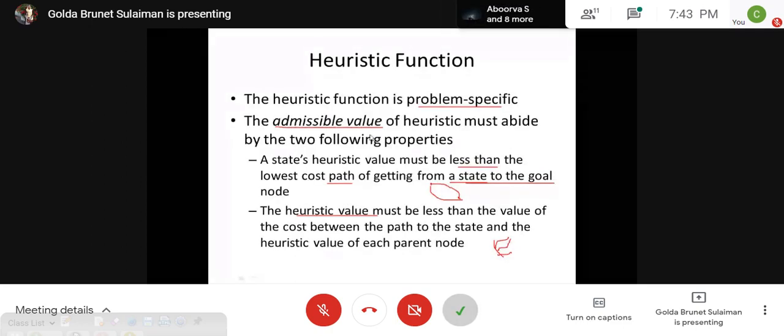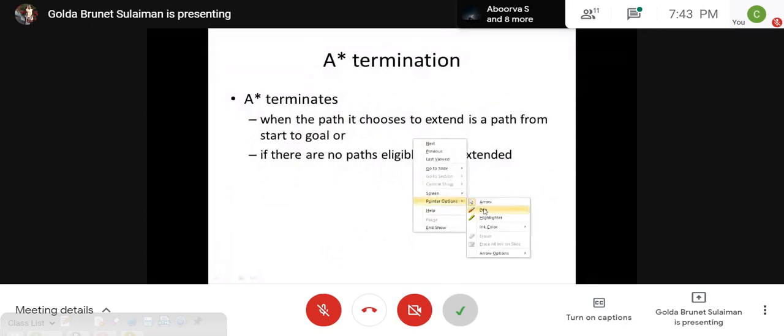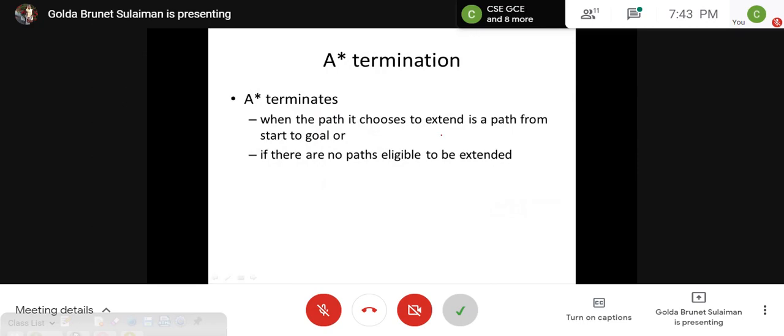And when does this terminate? This A star algorithm will terminate when we extend a path and we have reached the goal from the start state. So we have achieved our purpose and we can terminate. Or if there are no eligible paths, we will then terminate.